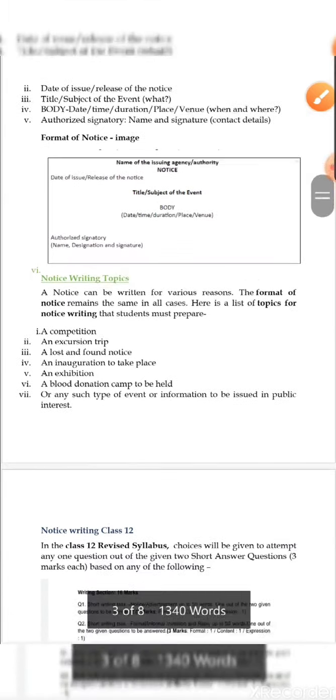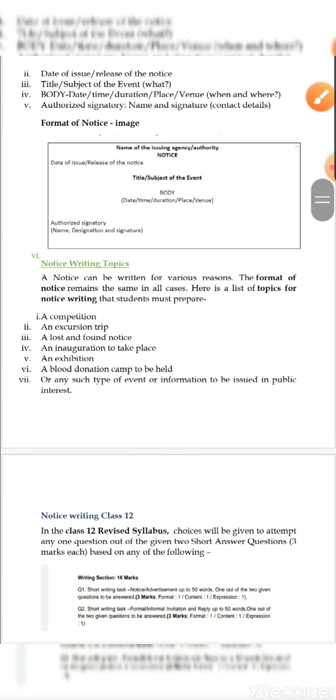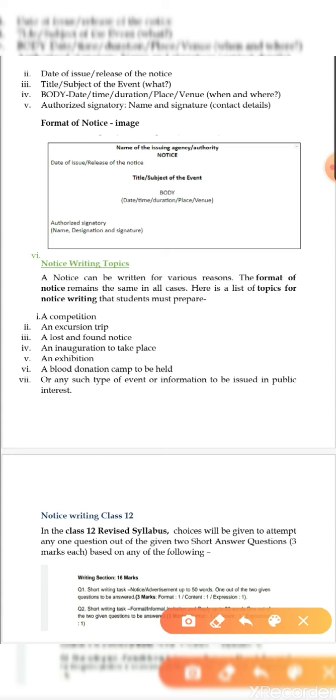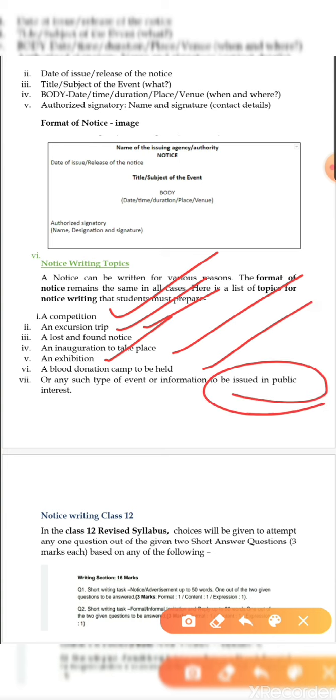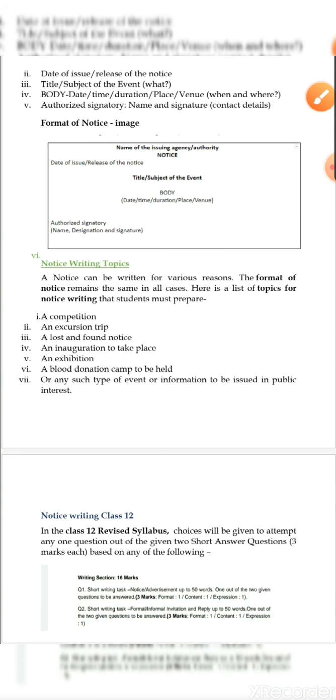Next, notice writing topics. A notice can be written for various reasons. Now what are the usual topics that come? These are also very much important. It can be a competition, an excursion trip, a lost and found notice, an inauguration to take place, an exhibition, a blood donation camp, or anything about public interest. These kinds of topics are usually given in our notice question.